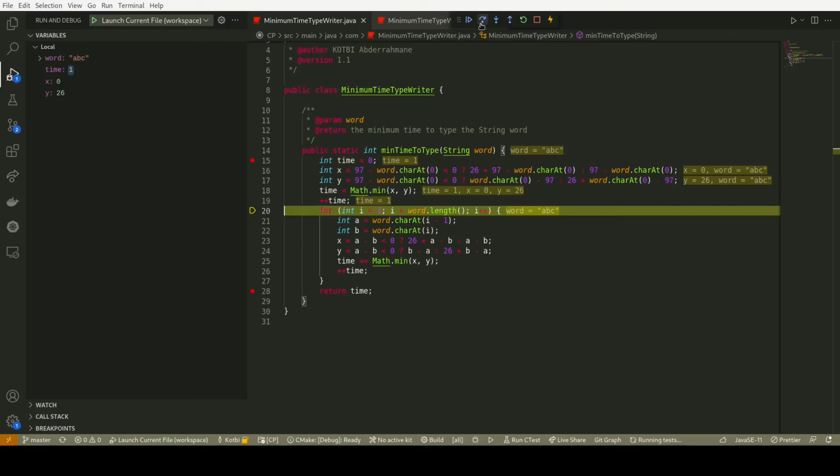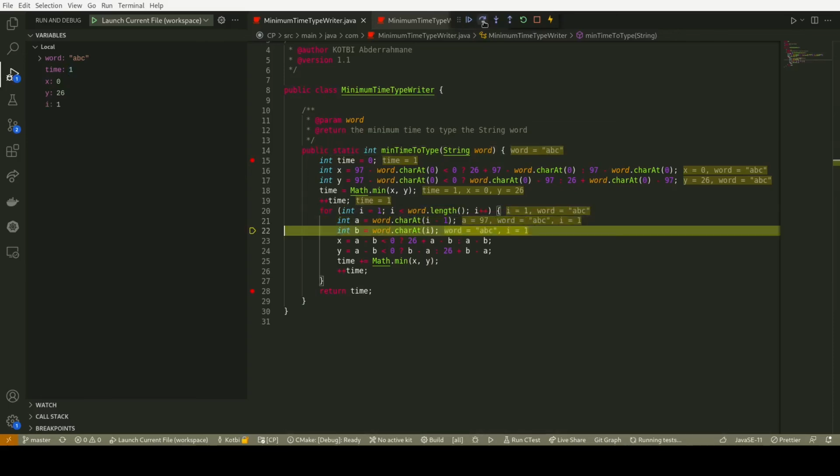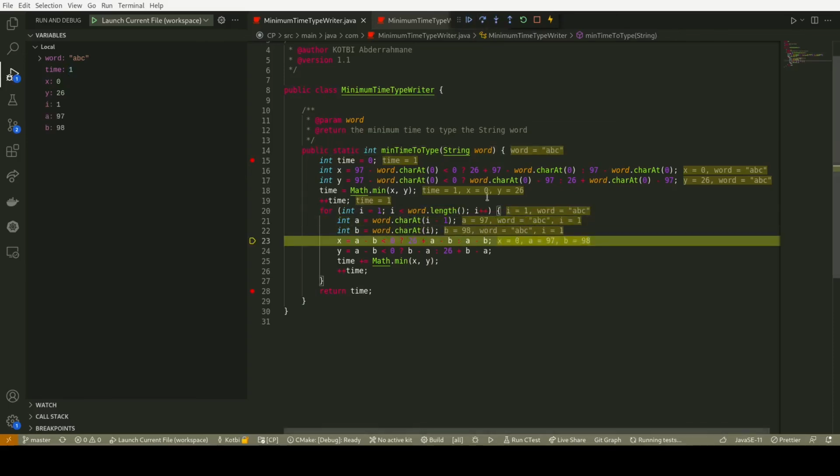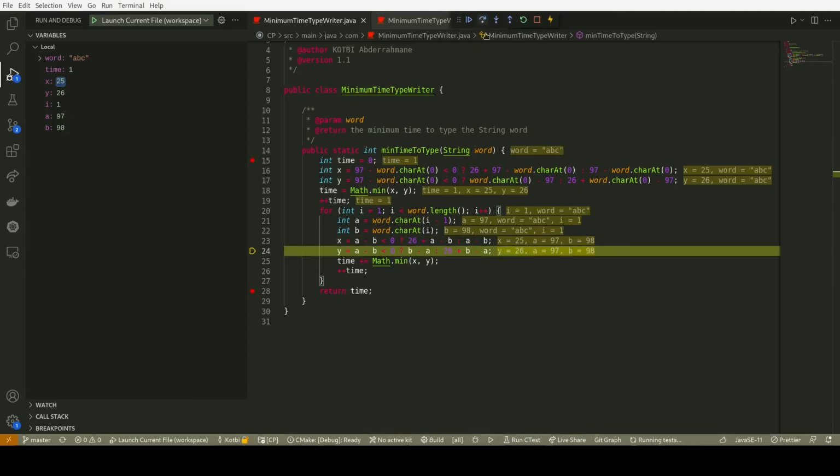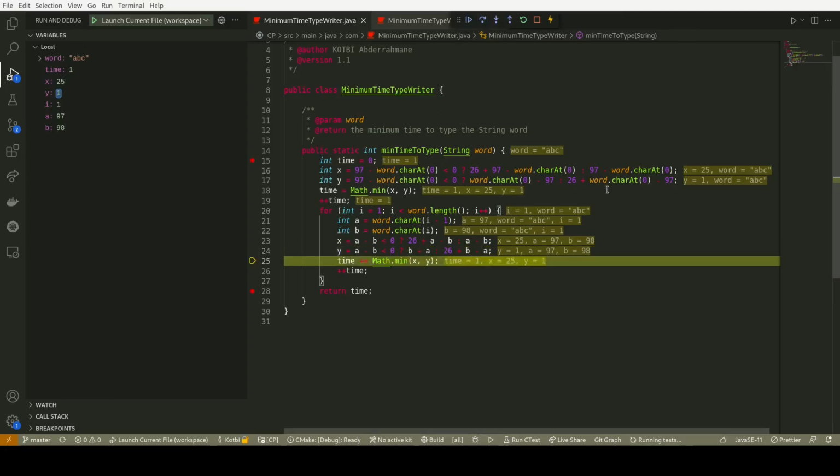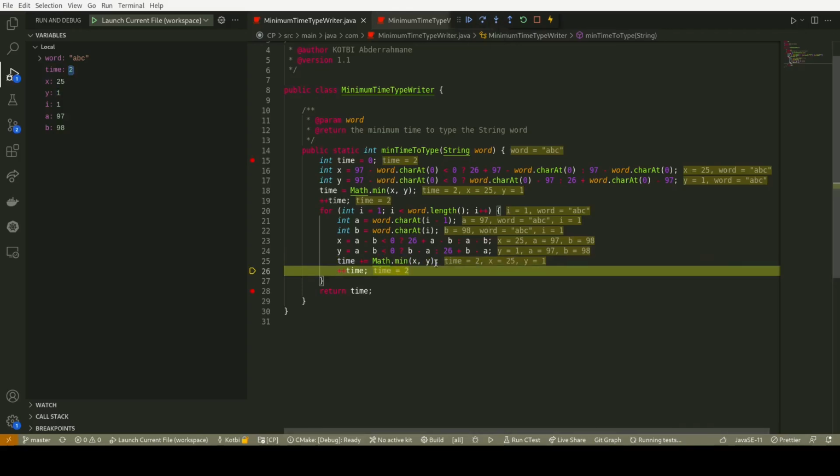Now we are going to do the exact same processing for the next character, which is in this case B. Here we count A and B, and we find 97 and 98. Now we are going to count how much time we need if we go counterclockwise, which is here in this case 25. But if we go clockwise, we need only one second to reach B, the next character. So we are going to calculate the minimum and add it to time.